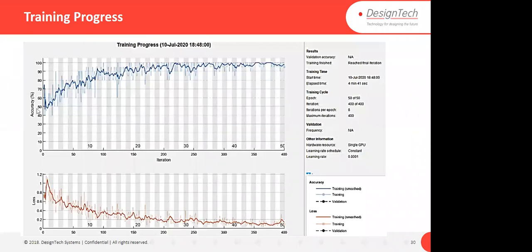You will see that accuracy is around 100% and losses are near 0. On the right side, you can see the time is around 5 minutes. Epochs, 50 epochs means 50 full cycles. Iterations 400. What is an iteration? One batch is called one iteration. So maximum iterations are 400 during 50 epochs. If you have the Parallel Computing Toolbox, it will run on GPU directly, and a GPU has thousands of cores.